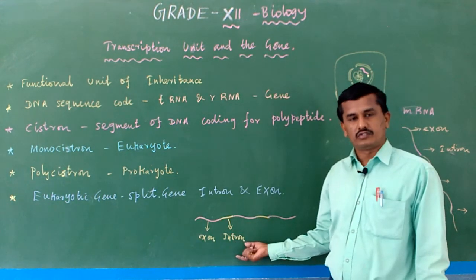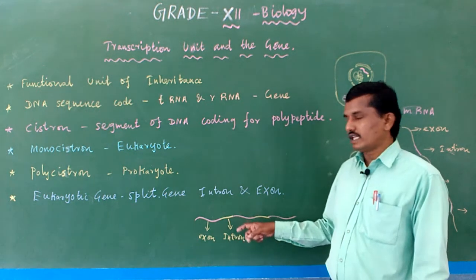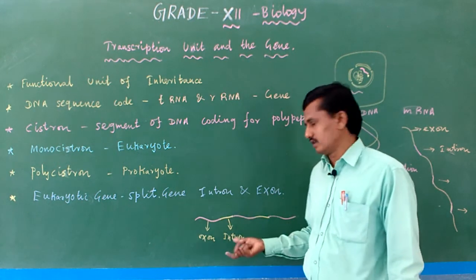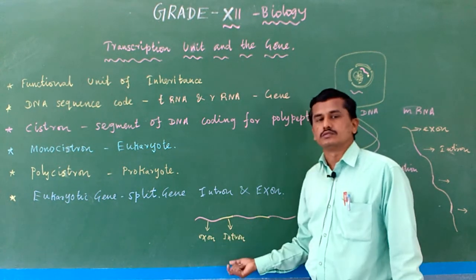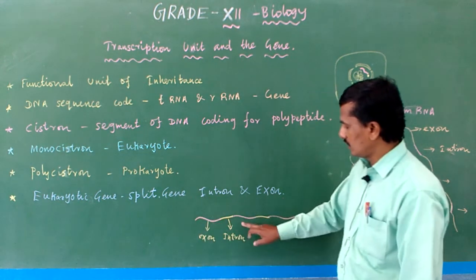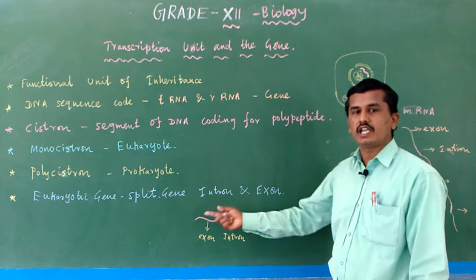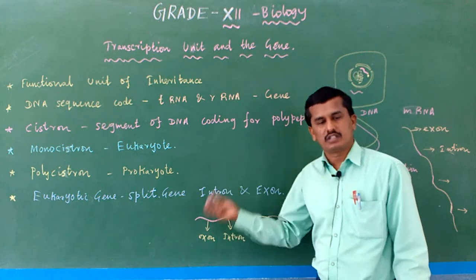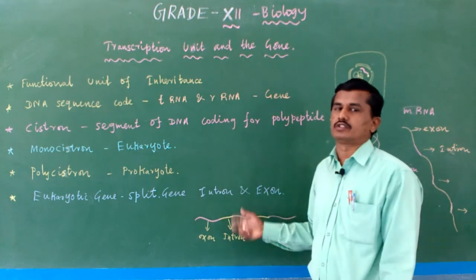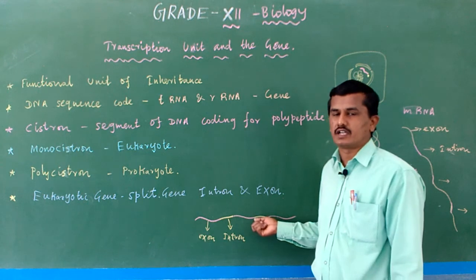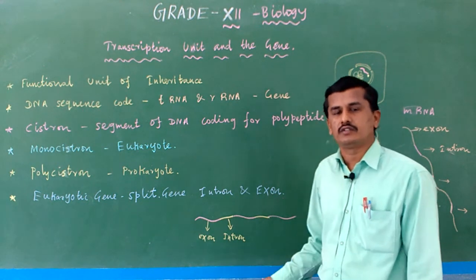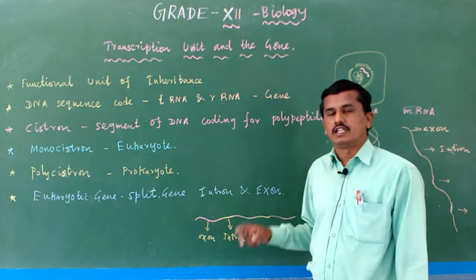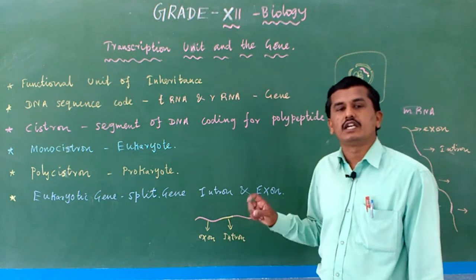Introns are useless, they have no use. Then in the next process, splicing, you will get an idea maybe in the next topic when I teach transcription fully. So introns are removed and exons are joined. Here exon, here exon, here exon. In this segment, 3 exons are present. Exons contain adenine, uracil, cytosine, guanine, the same nucleotide sequence. This is actually mRNA, messenger RNA. RNA also contains the same nucleotide sequence, but in place of thymine, uracil is present. That is the only difference. So what is the difference between DNA and RNA? In place of thymine in DNA, RNA has uracil.